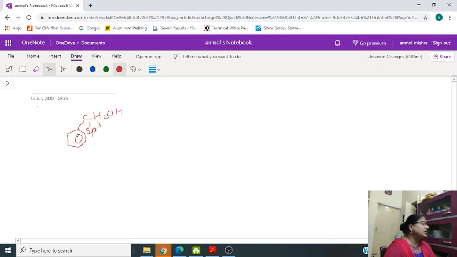So you can see here that a double bond is present here also.